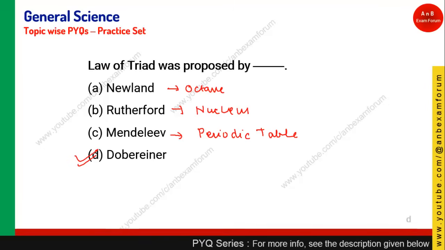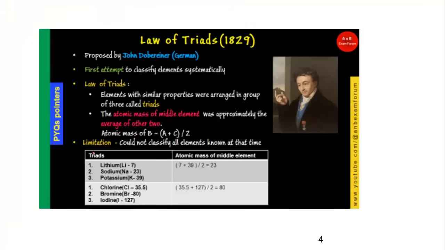And there are many other pointers that we have seen in our theory class, that this law of triads was proposed in the year 1829, and it was proposed by John Dobereiner, who is basically from Germany. Why is he very popular? Because he was the first person who attempted to classify the elements.